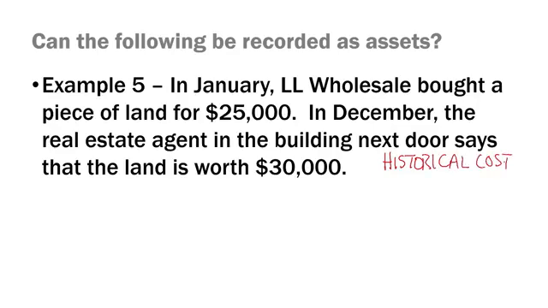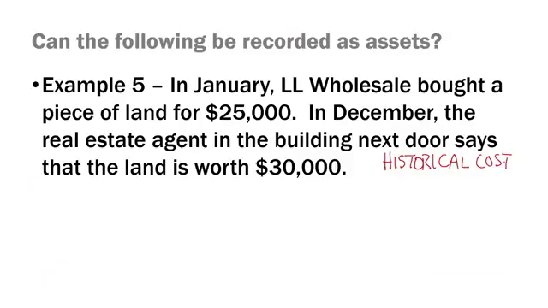One can envision several ways that an asset's value could be measured. One is its original cost or its historical cost. Another might be its market value or fair value. Another might be its replacement cost, how much it would cost to replace it. Historical cost is generally the preferred measurement alternative for assets under U.S. GAAP. Historical cost, again, is the original cost of the asset. So the asset will remain on the books at $25,000 and its value will not be increased to $30,000 on the balance sheet.